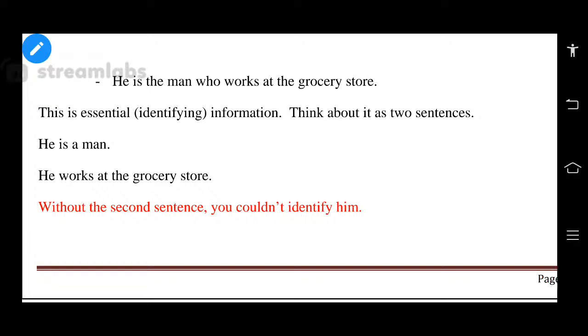So the clause which provides essential information, we call it a defining relative clause or restrictive relative clause. Clear all of you? So this is one of the important topics of class 10. Right? When it comes to the first lessons, we are going to learn about all these things.